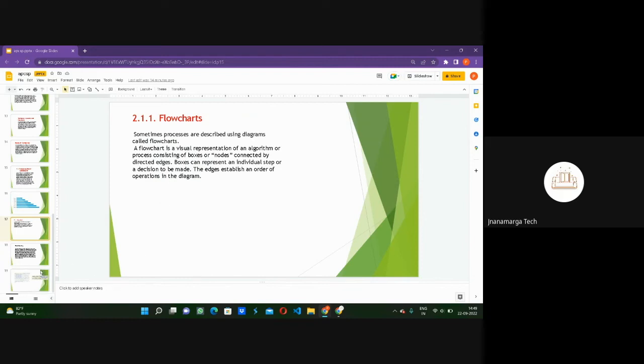So basically, what is a flow chart? How do we represent an algorithm? We can represent it in the form of a flow chart also. We will have some boxes, like nodes, and we will write each and every step in those boxes: how it works, what our program is executing, how we have executed it. It will be represented in a flow chart.